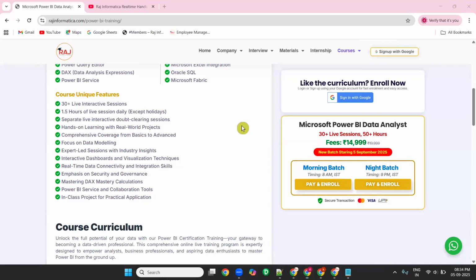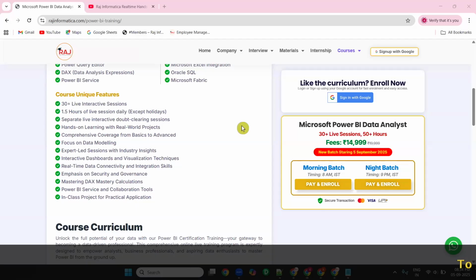Python is not required. That's not mandatory. I would just ignore it. Data modeling knowledge will come when you take this course. I'm going to talk about data modeling as well. So data modeling, Power BI service, as well as DAX, all of these are part of Power BI. So we'll learn all of this as part of this course.